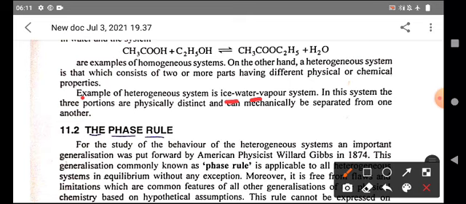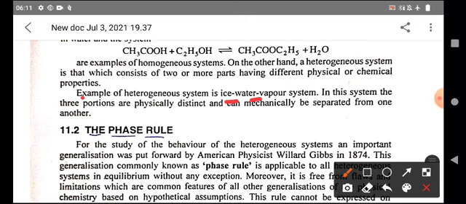Actually, water may be in liquid form, solid form, or vapor form. When these are in equilibrium with each other, it is called a heterogeneous system. The ice-water-vapor system is the best example for a heterogeneous system.